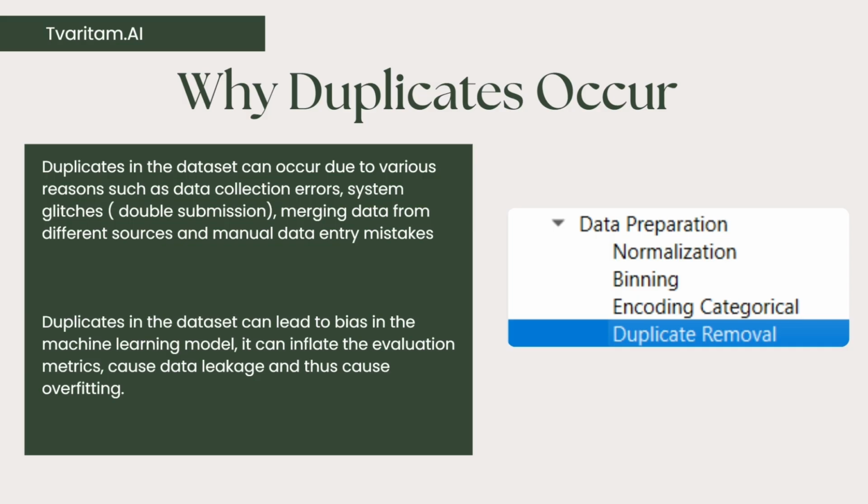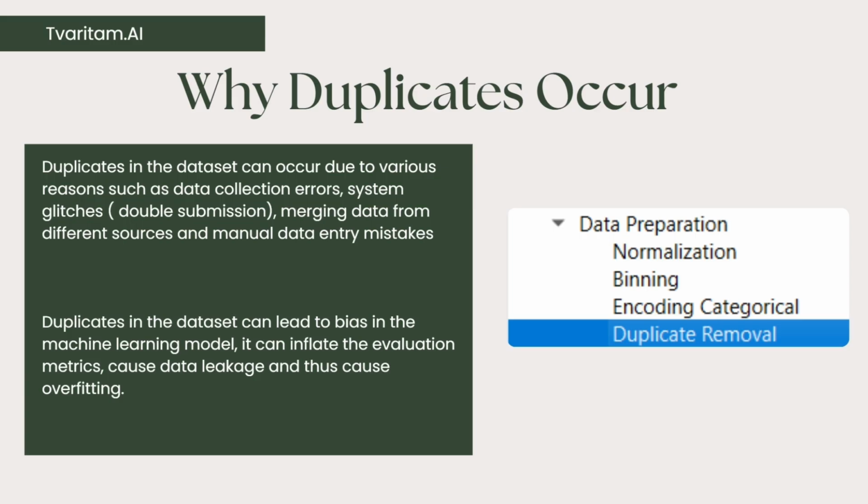There could be some cases where they are real double entries which mean something, but in cases where it is not an actual entry, it is a data collection error or a glitch, you might not want that duplicacy to be a part of the training data, because again it can lead to bias. Also it can lead to data leakage and thus cause overfitting.